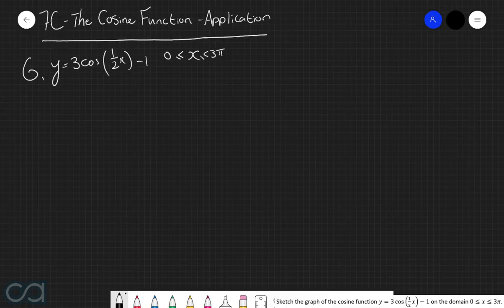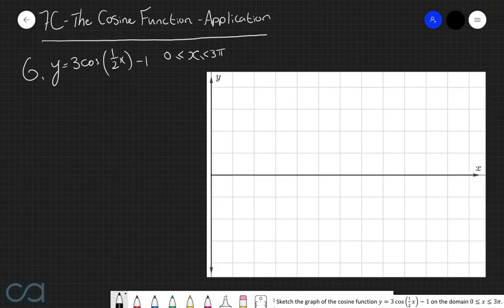Now, first things first, let's insert a set of axes that we can sketch this graph on. And now for this particular set of axes, we're going to say that every 4 grid lines on the x-axis represents pi units. So that means that we've got pi here, we've got 2 pi here. Furthermore, we're going to say that every grid line on the y-axis represents 1 unit.